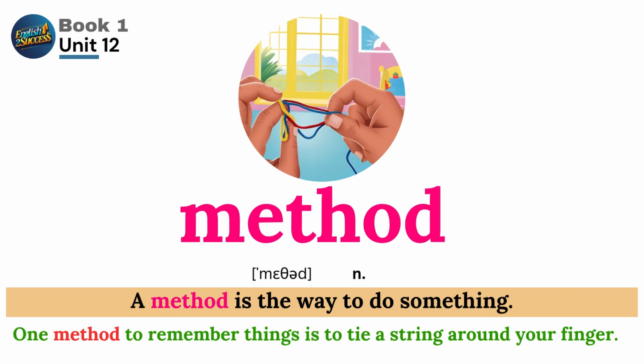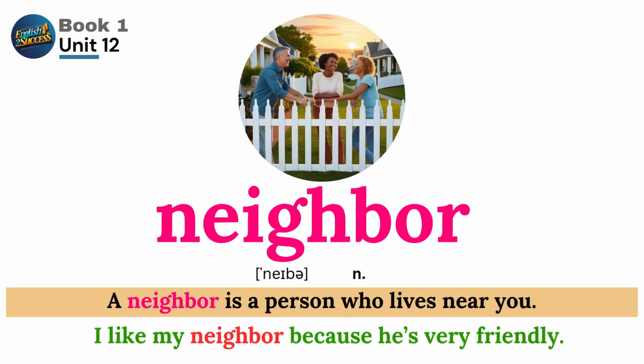Method. A method is the way to do something. One method to remember things is to tie a string around your finger. Neighbor. A neighbor is a person who lives near you. I like my neighbor because he's very friendly.